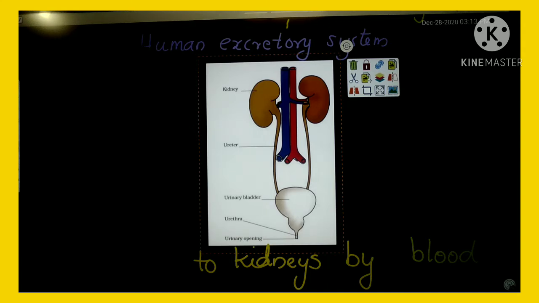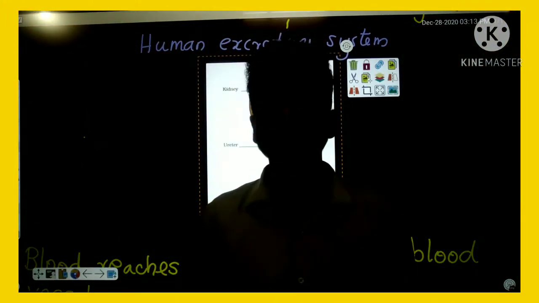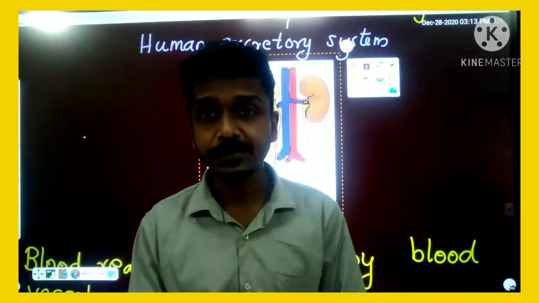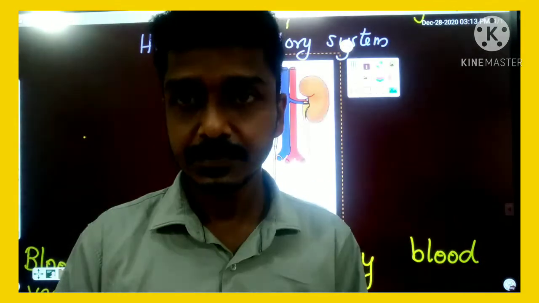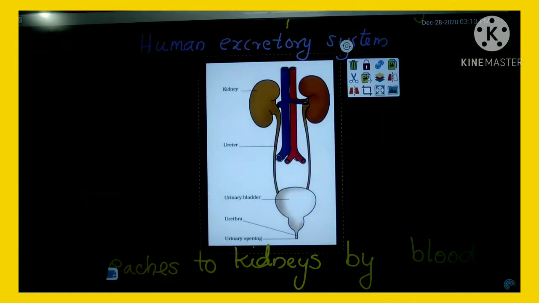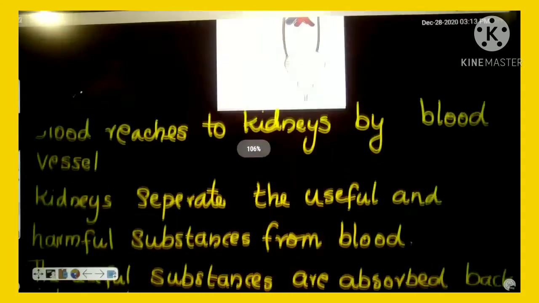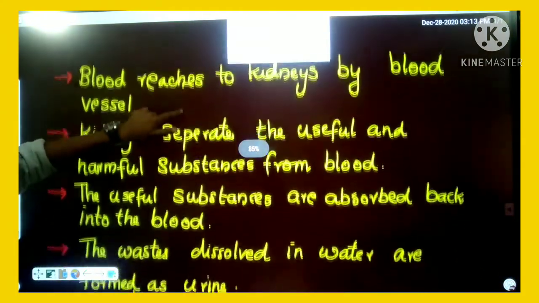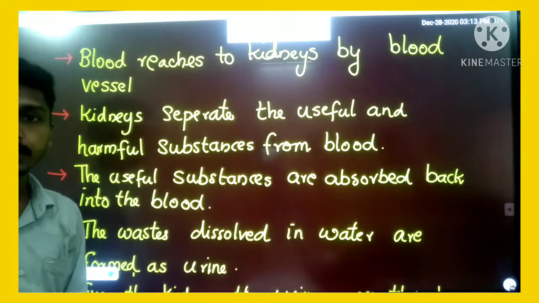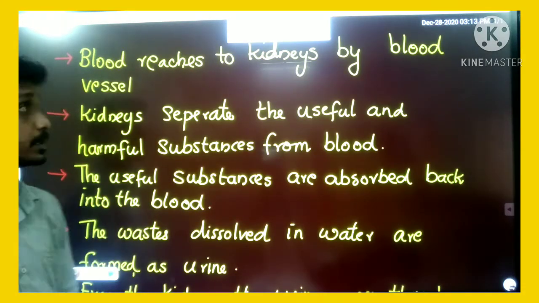So these are about the filtration of blood, separation of unwanted waste by kidneys and the formation of urine by our excretory system. Clear? Okay. Now look, all of you look here. We are going to discuss the separation of waste materials and the formation of urine by kidneys. Here you can learn that point.